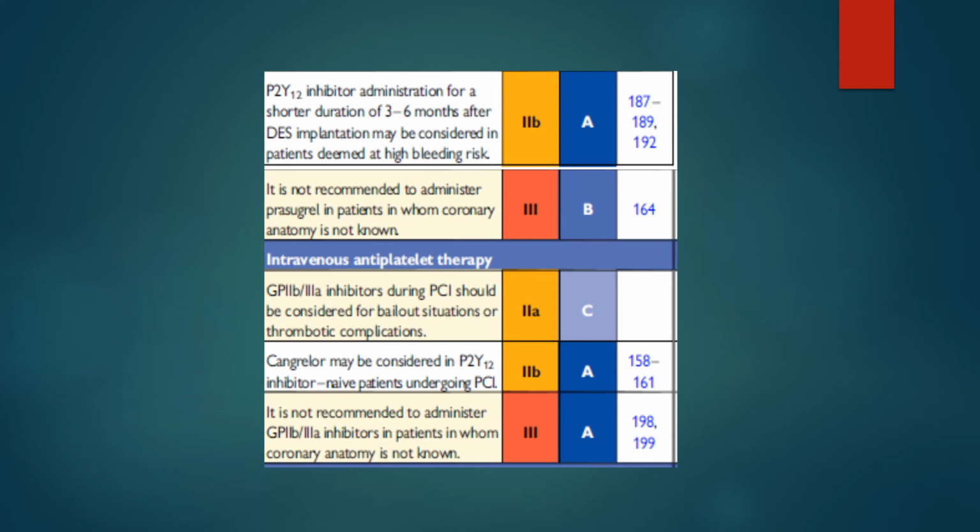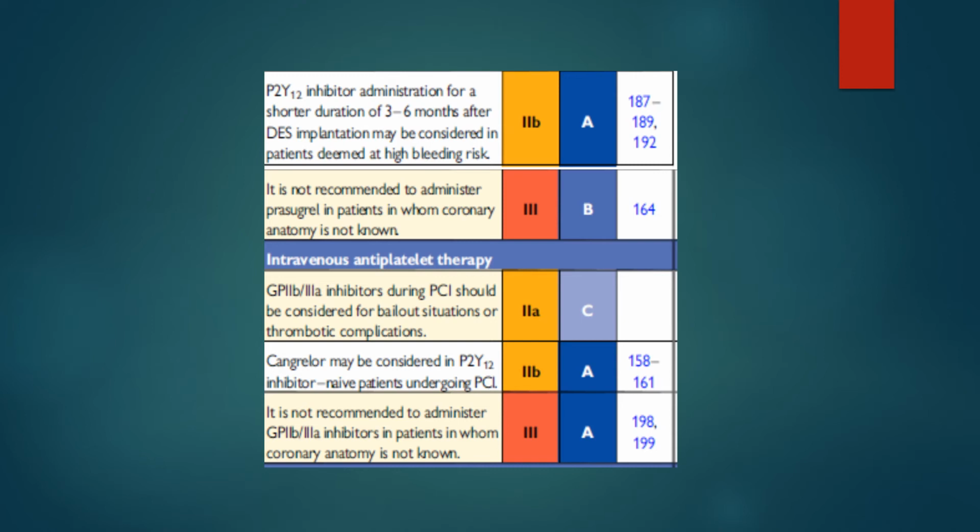It is not recommended to administer prasugrel in patients in whom coronary anatomy is not known. It means that if the patient did not receive coronary angiography, and you don't know what the coronary anatomy is for this patient, you should not give prasugrel. In other words, in patients with conservative strategy, who receive only medical treatment and are discharged on medical treatment, they can be given either ticagrelor or clopidogrel, but prasugrel should not be given.